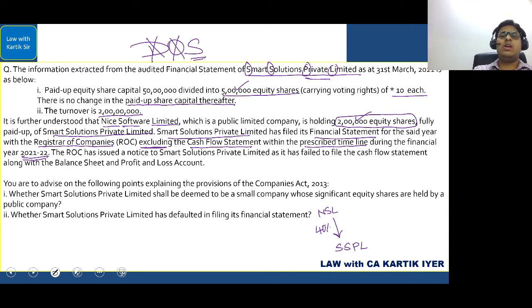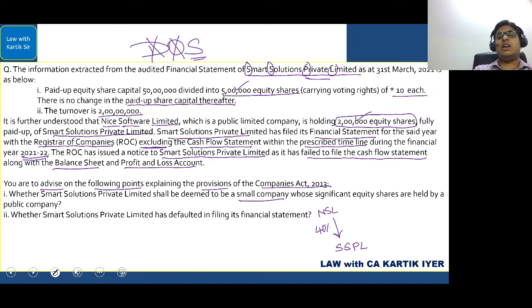Okay. Now let's see further. The ROC has issued a notice to Smart Solutions Private Limited as it has failed to file cash flow statements along with the balance sheet and profit and loss account. You are required to advise on the following points explaining the provisions of the Companies Act 2013. Whether Smart Solutions Private Limited shall be deemed to be small company whose significant equity shares are held by a public company. Let's understand.